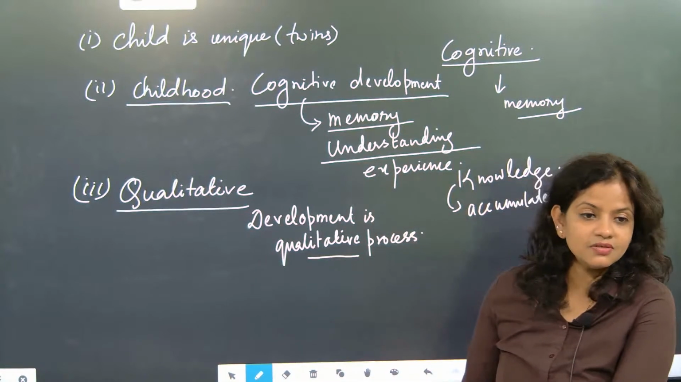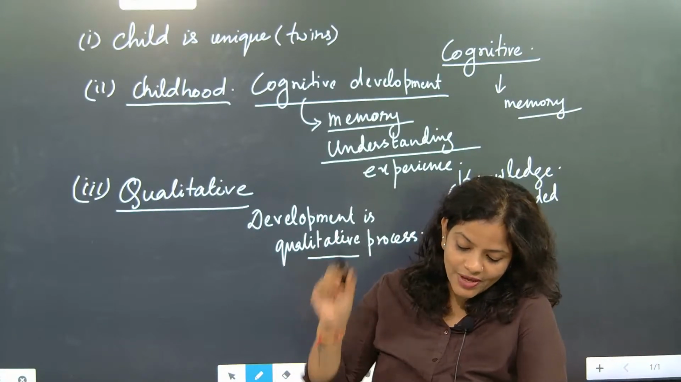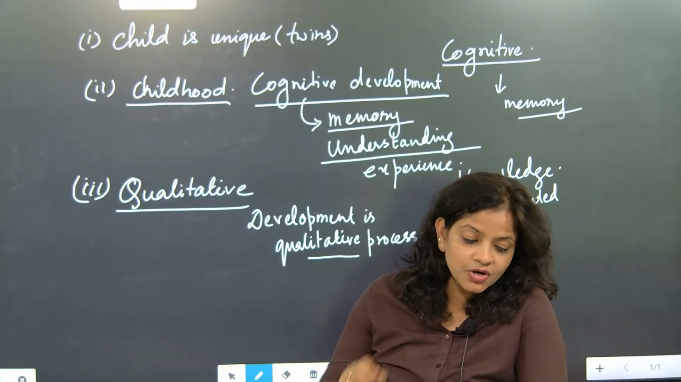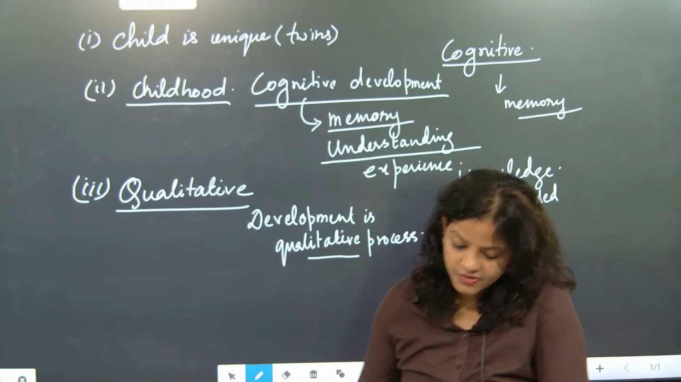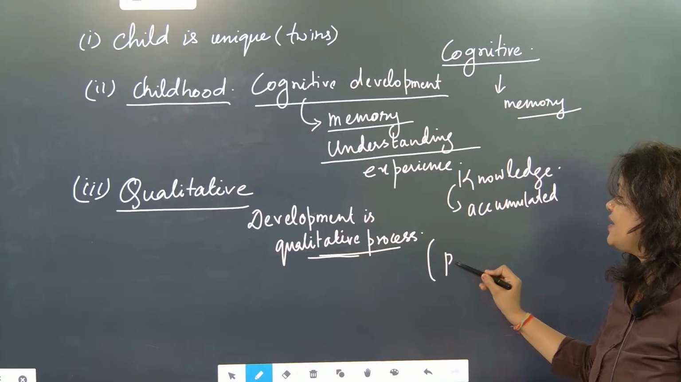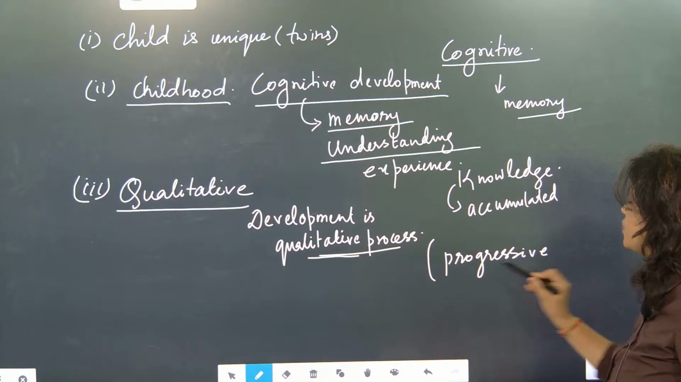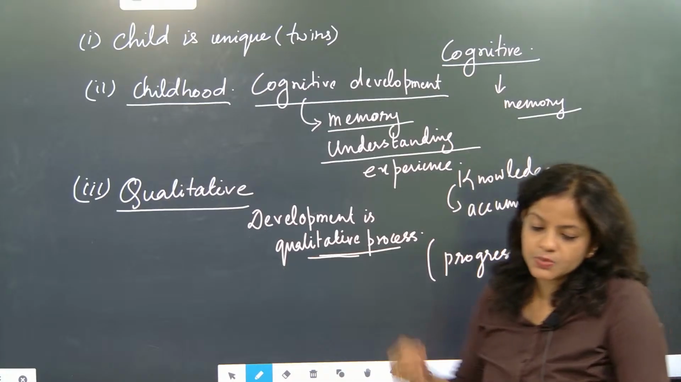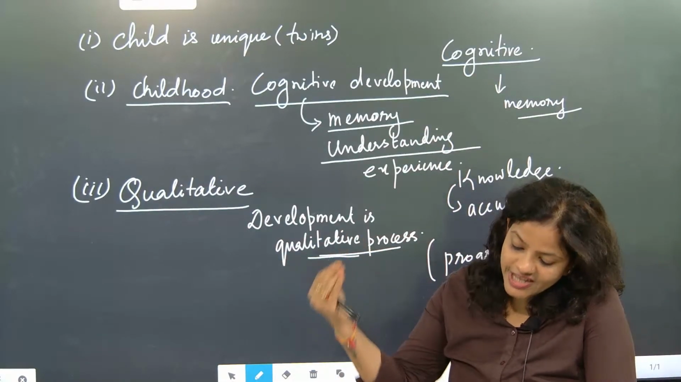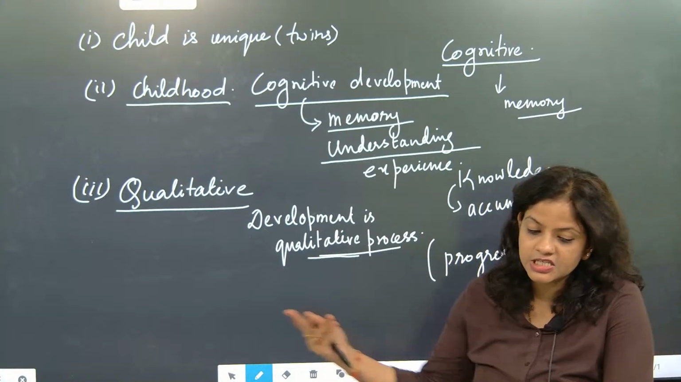Is the class good? Understandable? So development is said to be a qualitative process. Understood? And it is progressive. Always write this: it is a qualitative process and it is progressive. An important point. Progressive means progress will happen stage by stage.